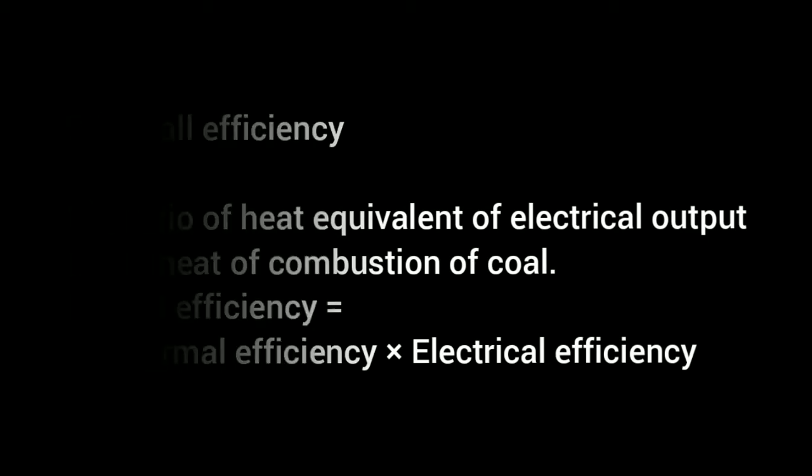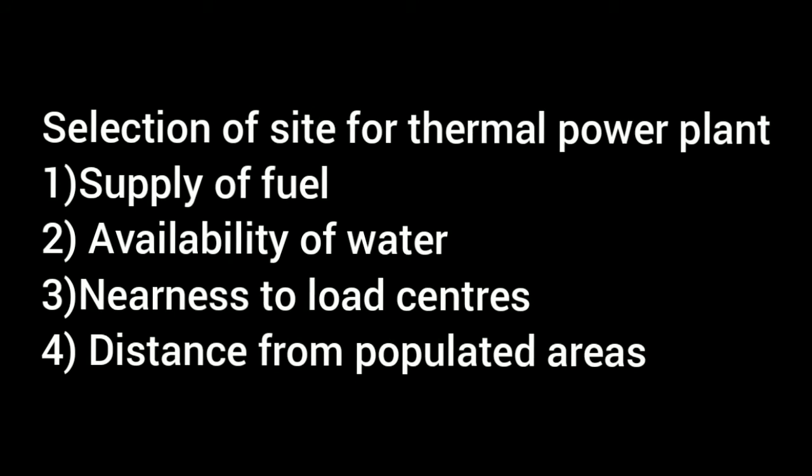Okay, next we can discuss the selection of site for thermal power plant. First is supply of fuel. Thermal plant should be located near the coal mines so that transportation costs can be reduced. Second, availability of water. Large quantity of cooling water is required for the condenser.